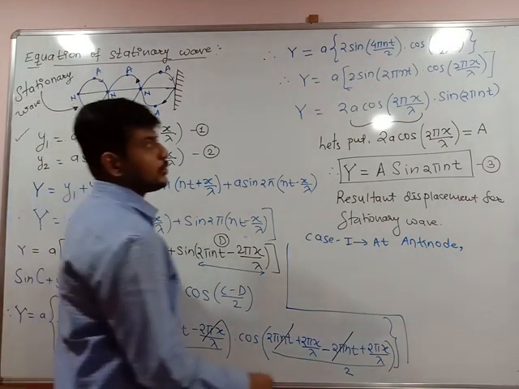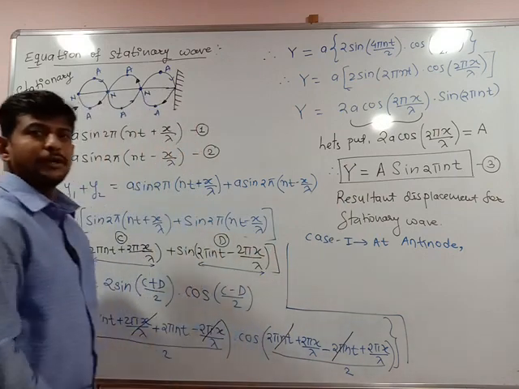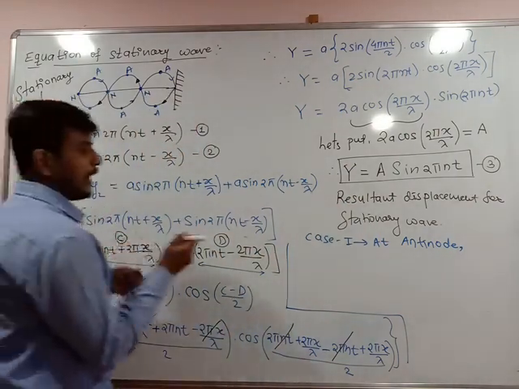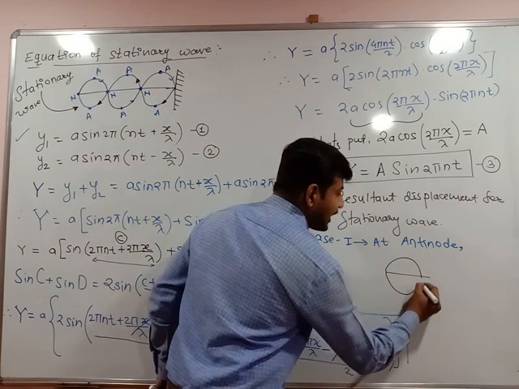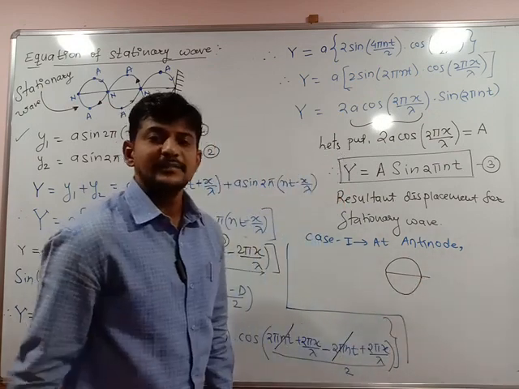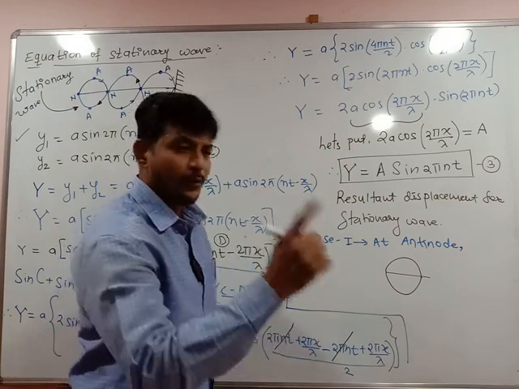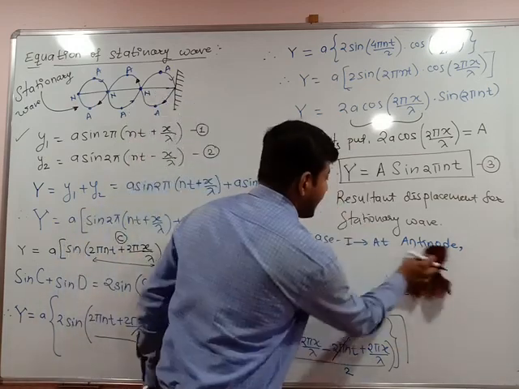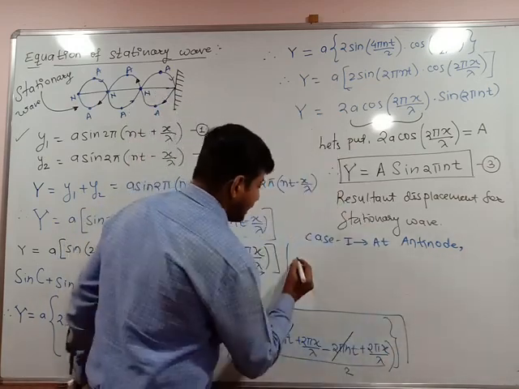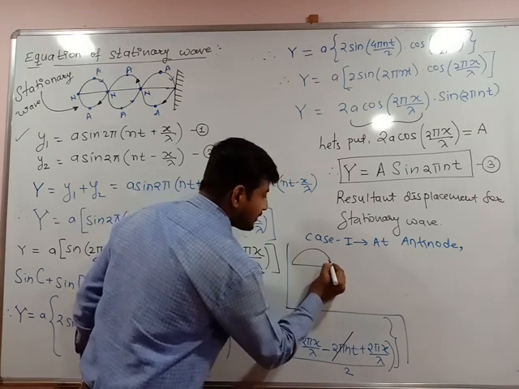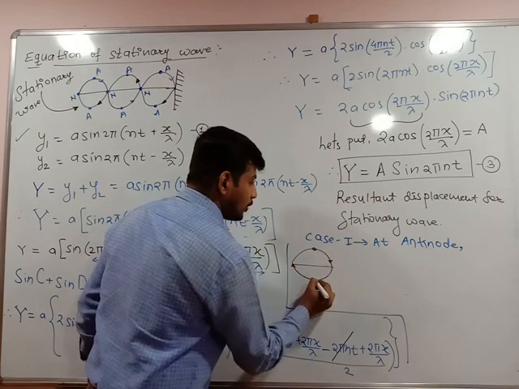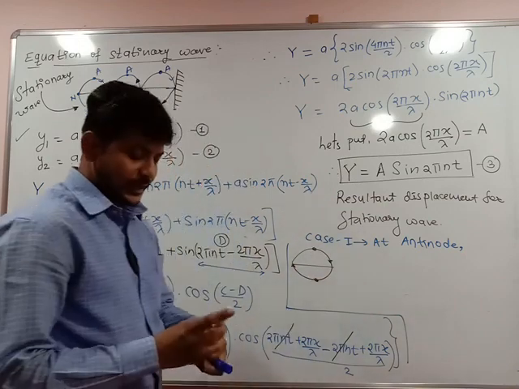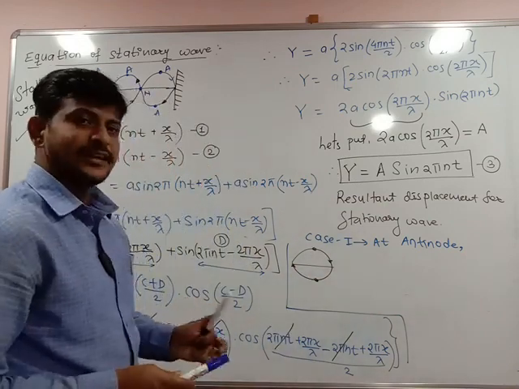At this antinode, what is the resultant amplitude at the point of antinode? At antinode, what happens? All the particles are in the same state of vibration. That means this is one wave and this is the other wave, and here is the point, antinode. Why did we discuss it? At antinode, all particles are in the same state of vibration.